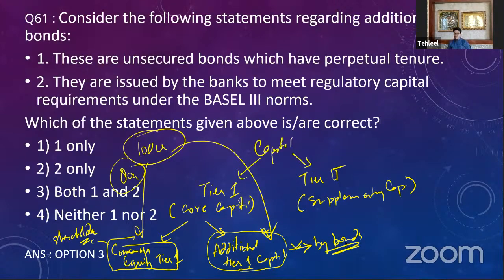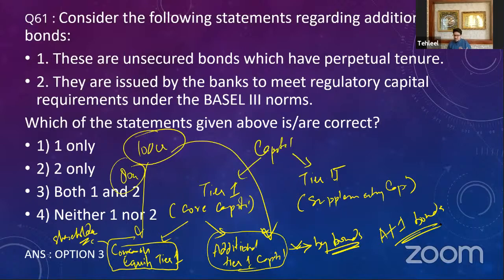What the bank issues are AT1 bonds. These are known as additional tier 1 bonds. The bank needed 100 crores. The bank has generated 80 crores from common equity tier 1, and has to generate additional tier 1 capital by issuing the AT1 bonds. These are bonds.